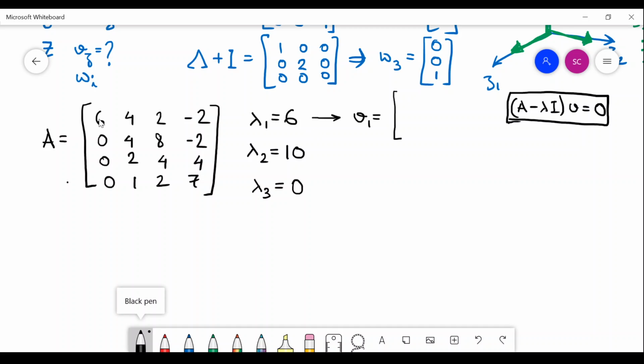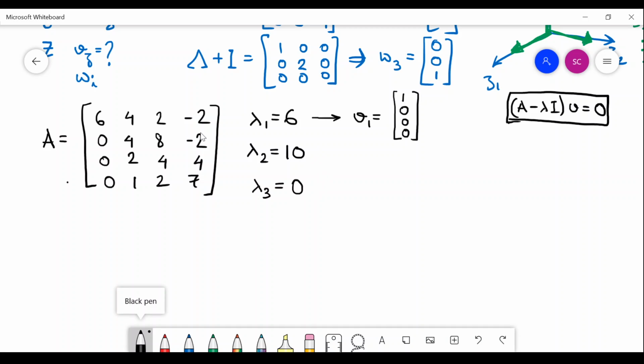So this is the first diagonal entry, so that entry will be non-zero, others will be 0. If suppose this 6 was in the second column like 0 6 0 0, then 6 would have been an eigenvalue, but v would be 0 1 0 0 that time.